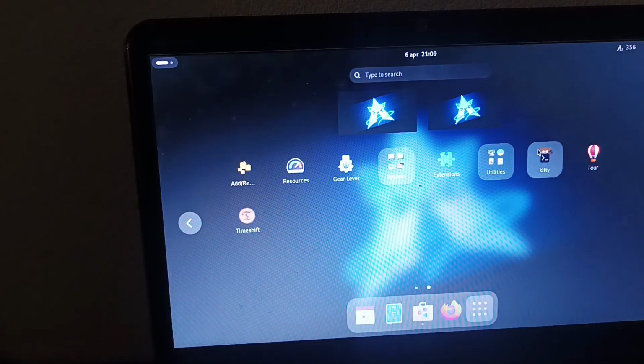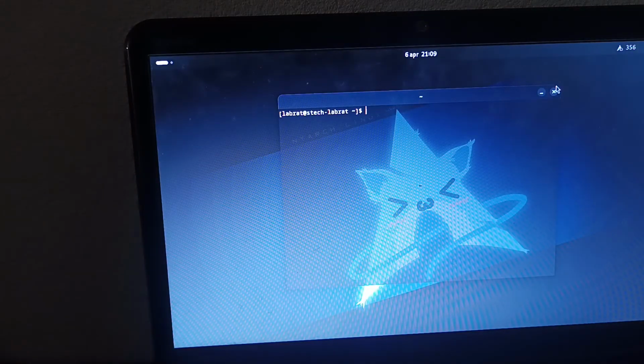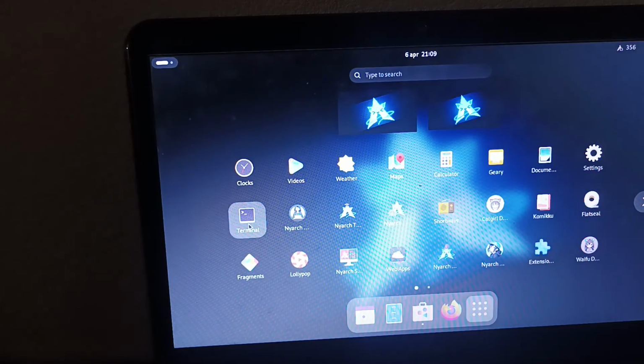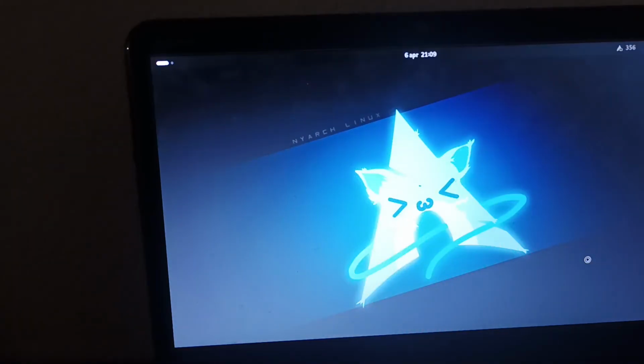Apparently there's also the Kitty terminal, which is just what I realized here's your default terminal. You also got a GNOME terminal right there. Yeah, so basically you've got two terminals on your distro. Now last up we got Waifu Downloader.